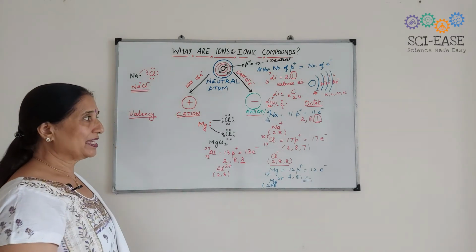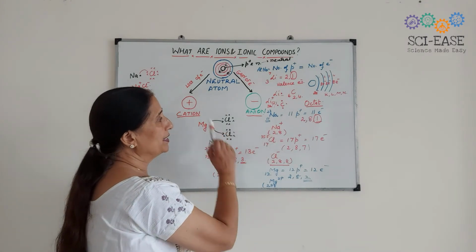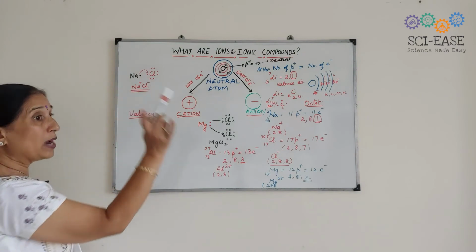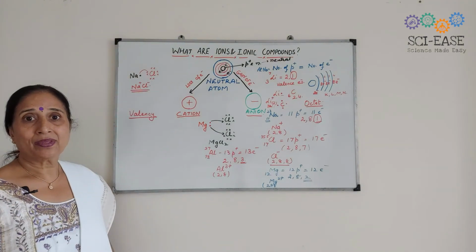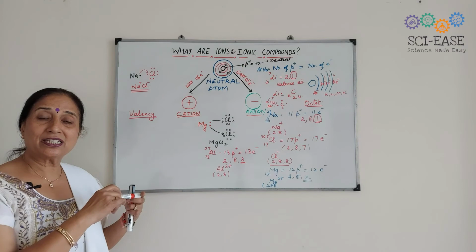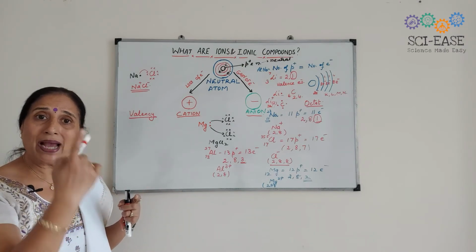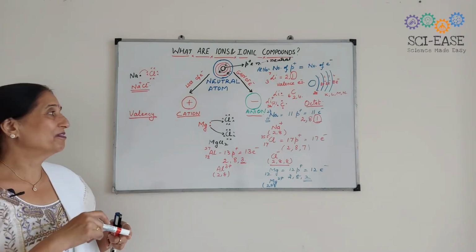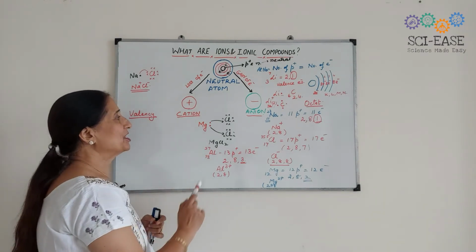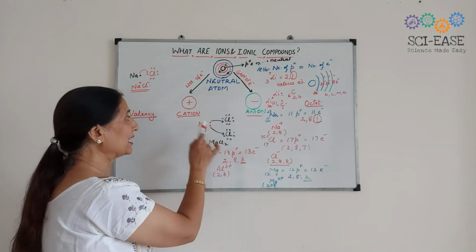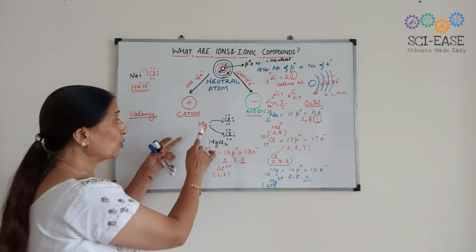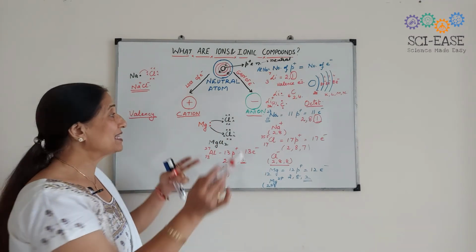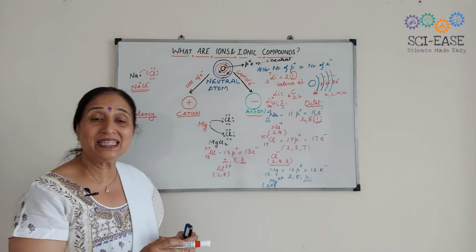I will take up the case of sodium. Its combining capacity is such that it will combine only with one chlorine atom. So the combining capacity of sodium is 1, and it has the valency of Na+. In the same way, magnesium has 2 electrons in its outermost shell, so it can combine with 2 chlorine atoms. That is why its combining capacity is 2.